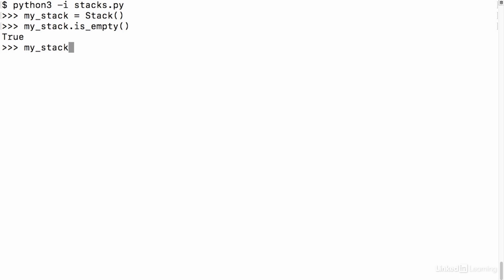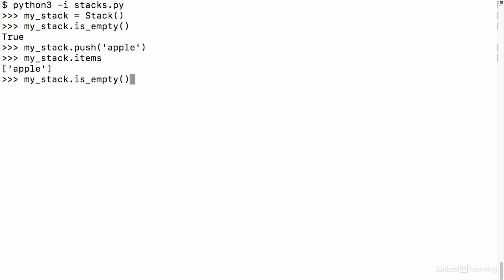So let's now push a string with apple in it onto our stack. We can double check that here. myStack.items, a list with only apple in it, which is what we expect. And now if we do myStack.isEmpty, we should get false. Yep, that's exactly what we get.